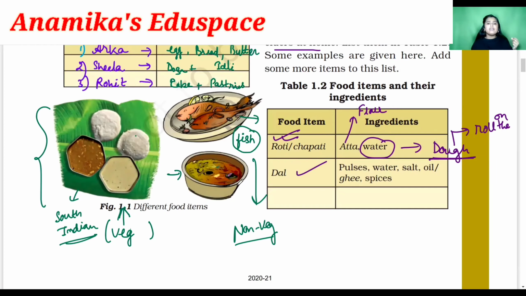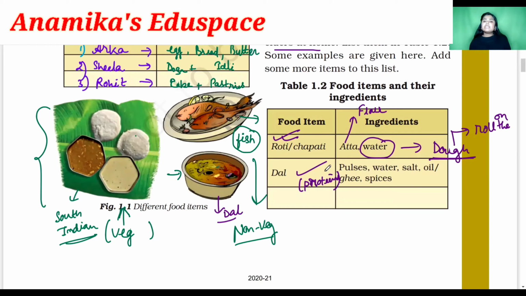So dal, I think this picture is of dal only. So how do we make a dal? Everyone is well familiar with dal. Everyone is having dal in their home, right? It is a very nice, proteinaceous and very healthy diet item which we all should have, because dal contains proteins, and proteins are very necessary for our body building.